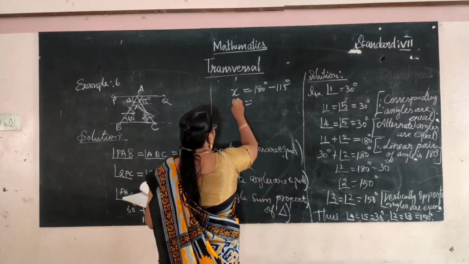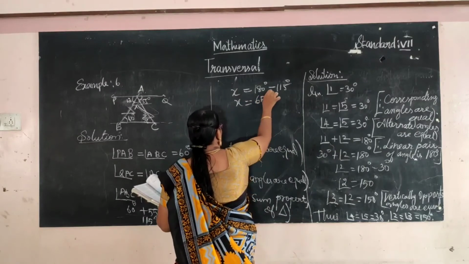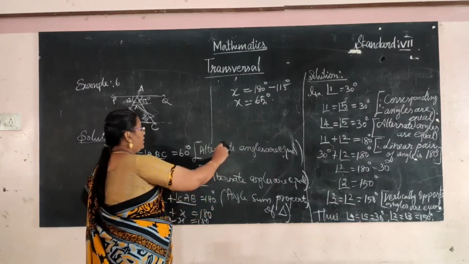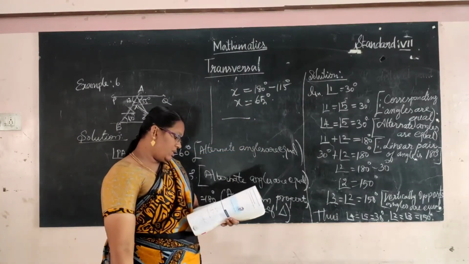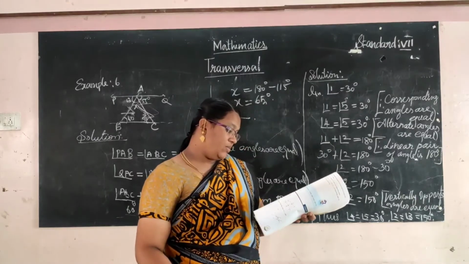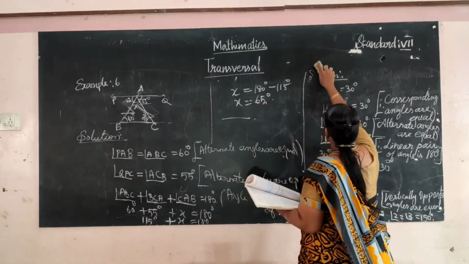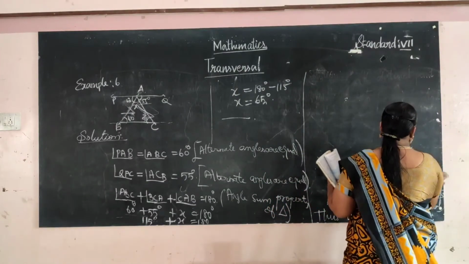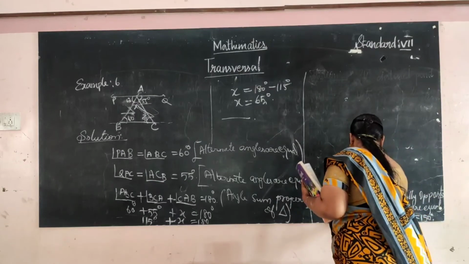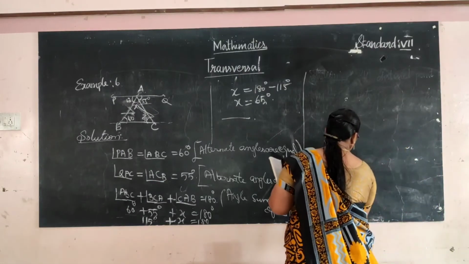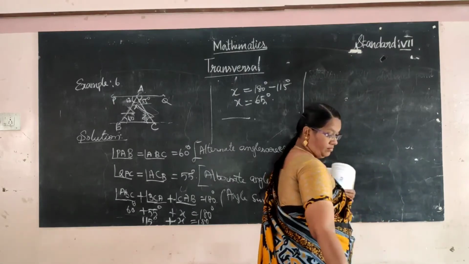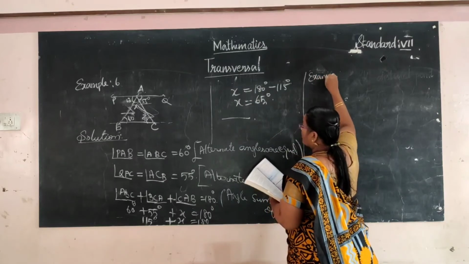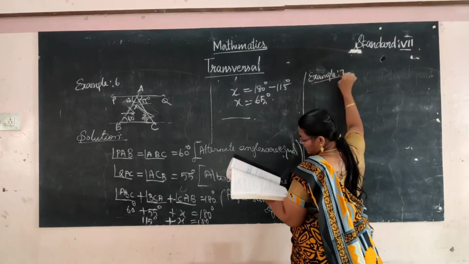Okay, right. So x equal to 65 degree. Okay, thus the x value is 65 degree. Finished. Okay, now see example 7. Here also a diagram is given. Example 7.